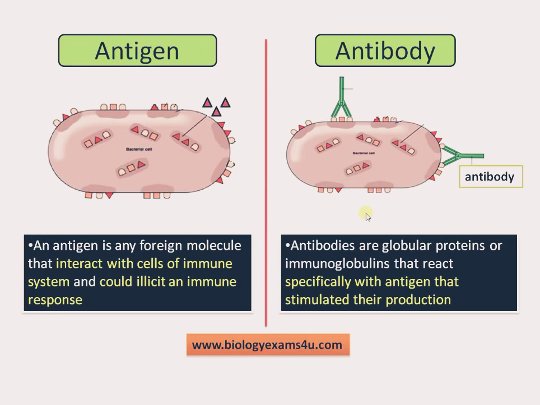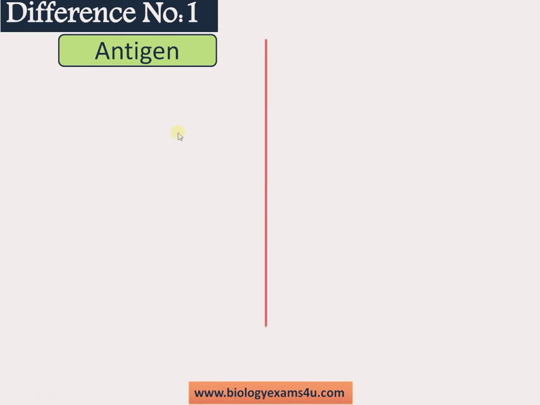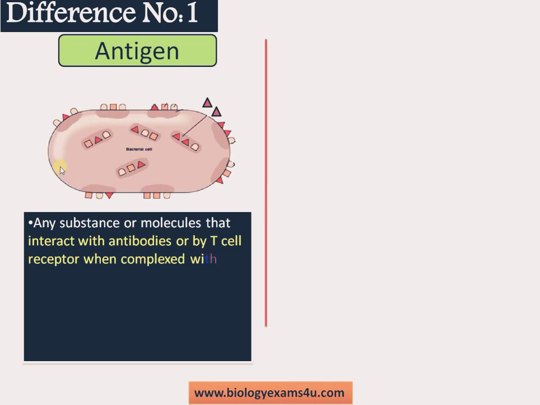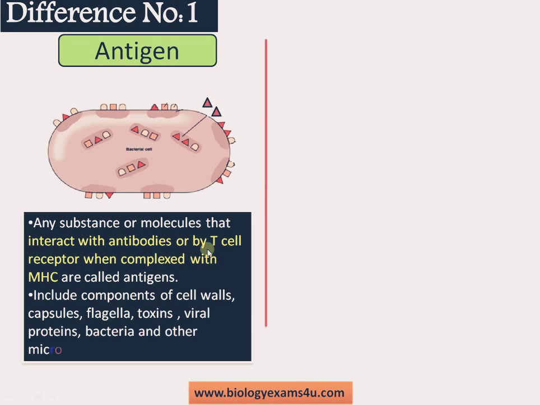And there is a constant battle, a 24/7 battle, and we'll be discussing in detail how these two molecules differ and what makes the difference. Difference number 1. This is a clear-cut definition. Any substance or molecule that interacts with antibodies or with a T-cell receptor when complexed with MHC is called an antigen. Antigens include cell wall components of bacteria, capsules, flagella, toxins, viral proteins, bacteria, other microbes, etc. Theoretically, any foreign body that is capable of eliciting an immune response can be called an antigen.